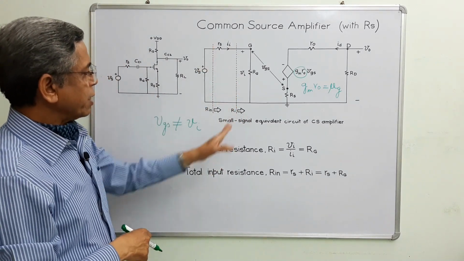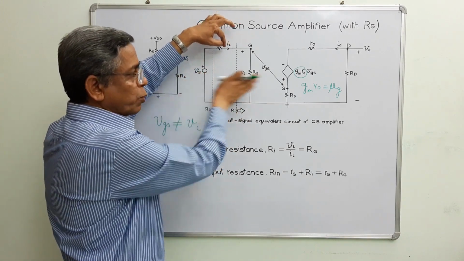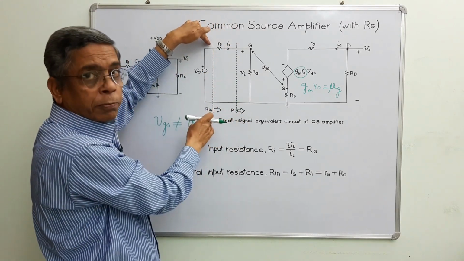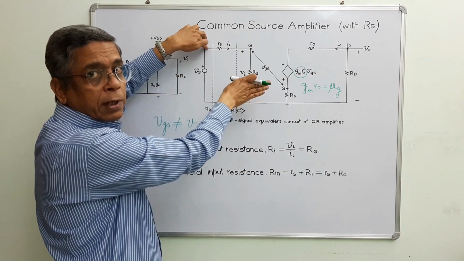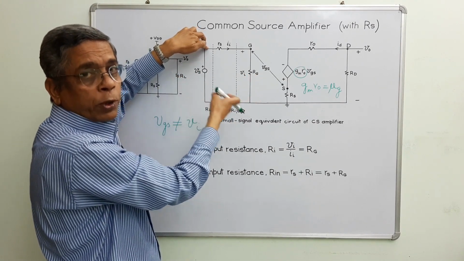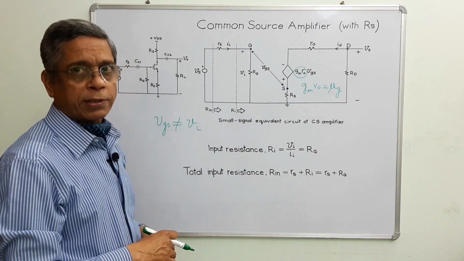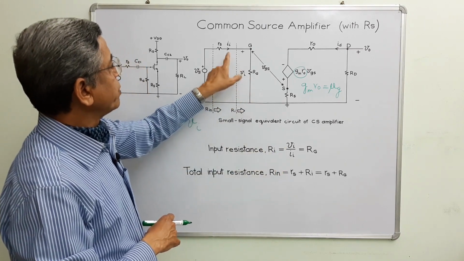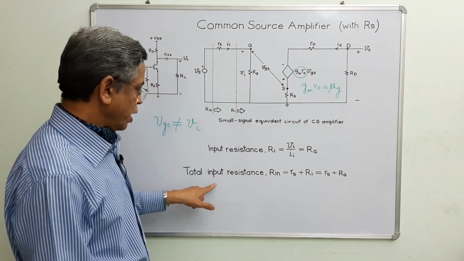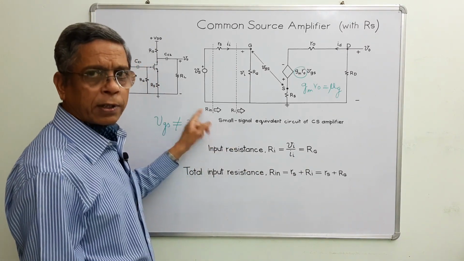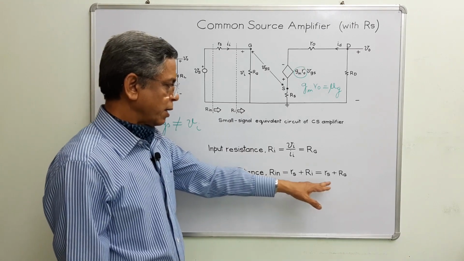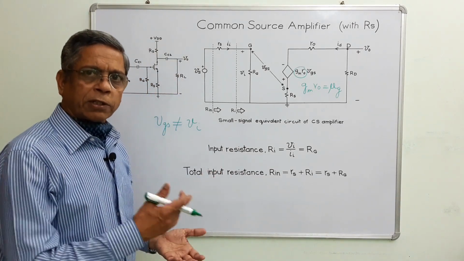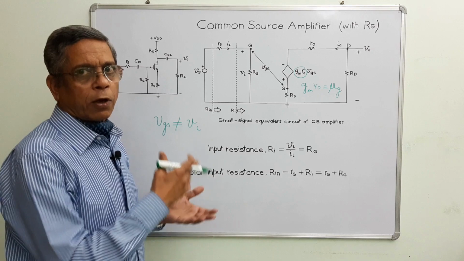There are two planes. Across this plane, between these two points looking toward the amplifier, the resistance is called input resistance, and considering this plane, between these two points looking toward the amplifier, the resistance is called total input resistance. Let us derive the expression for input resistances. This is input resistance Ri, equal to input voltage by input current, Rg, and this is total input resistance Rin at this point in this direction. This is Rs plus Rg. This is the expression. On the next page, we will derive the expression for output resistance of this amplifier.